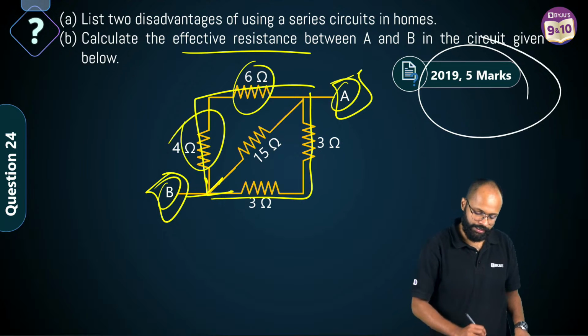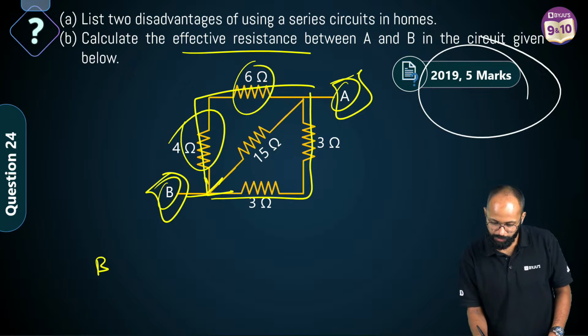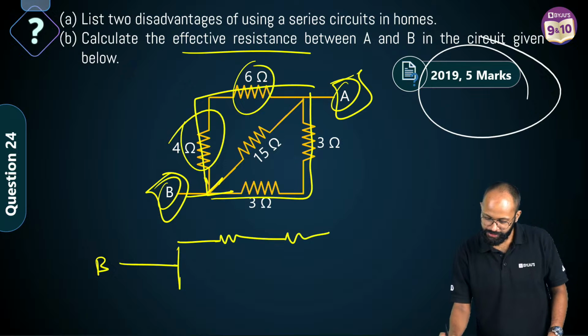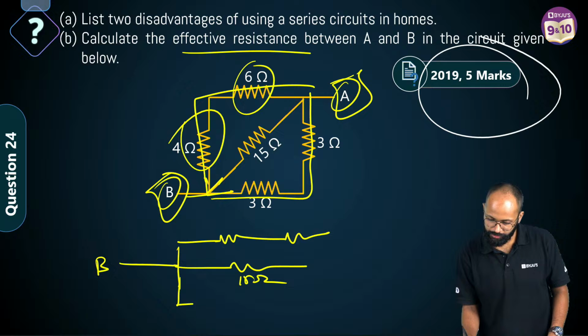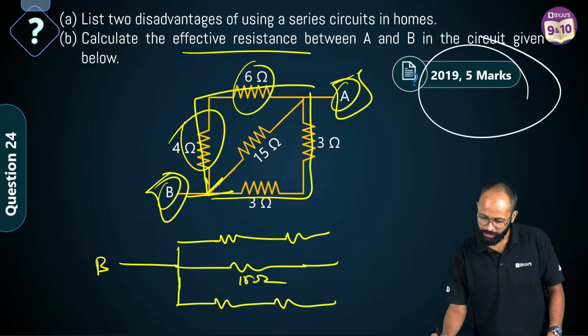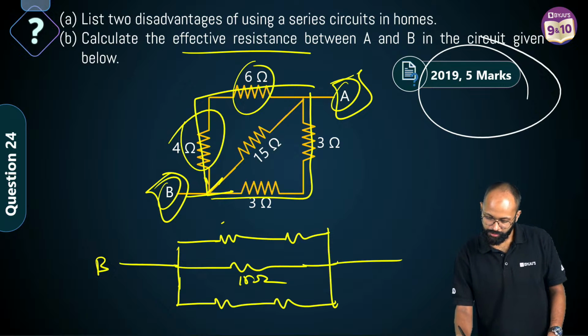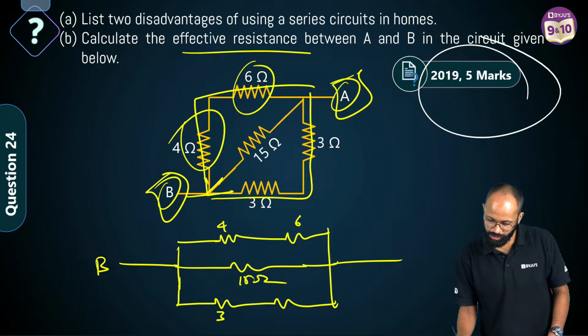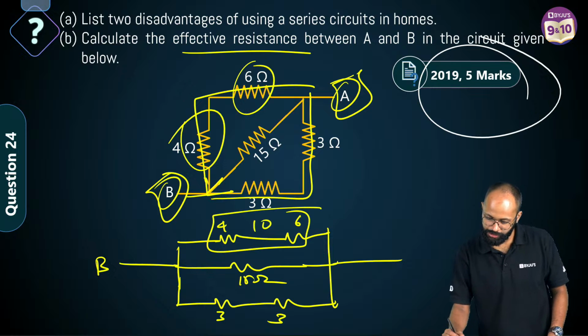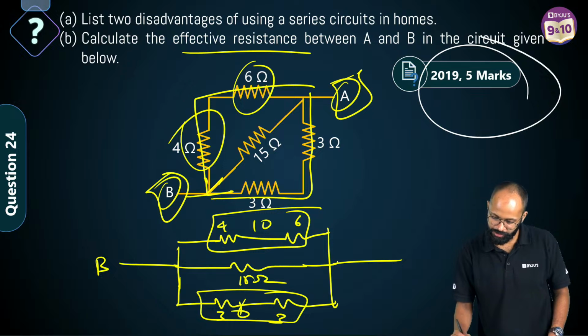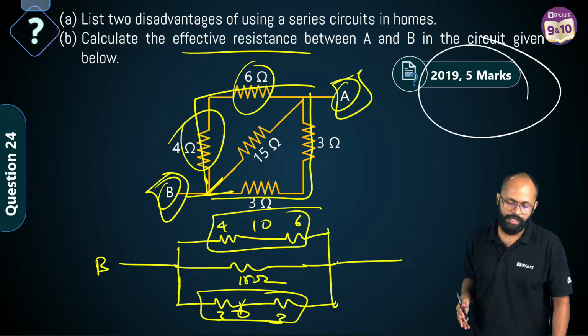Then you have a 15 ohm resistance here. This is 4, this is 6, this is 3, this is 3. 4 plus 6 is how much? Sir, this is 10. 3 plus 3 is 6. Now 10, 15, 6 are in parallel.